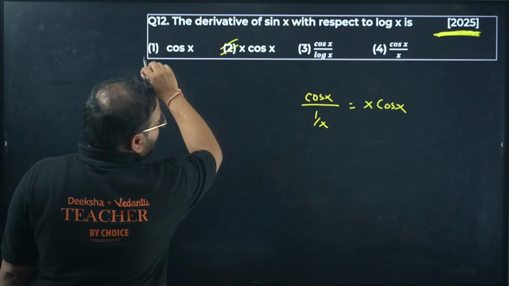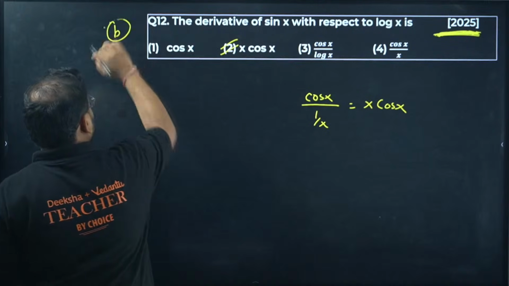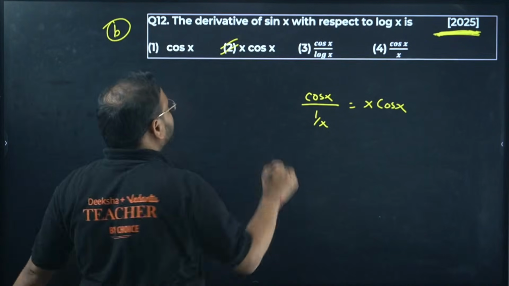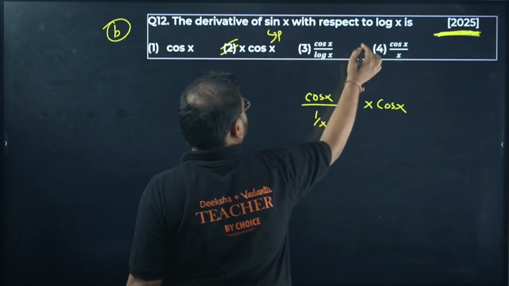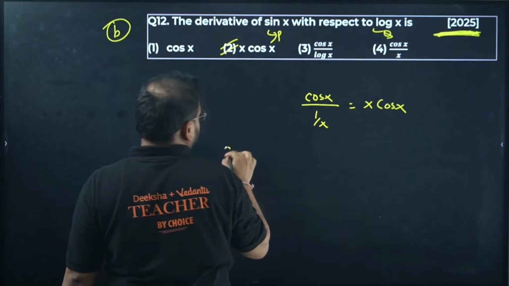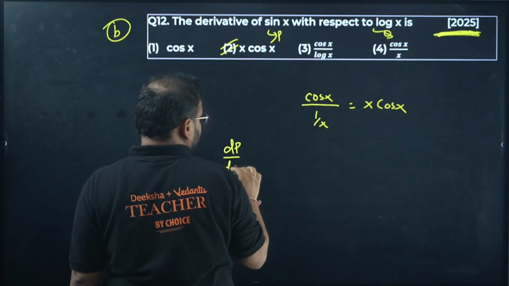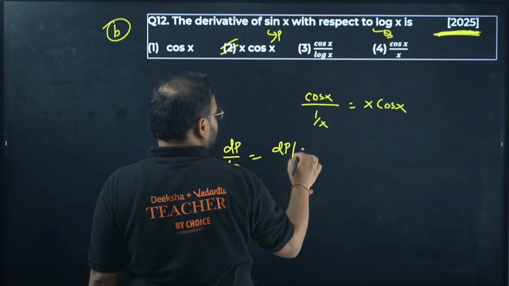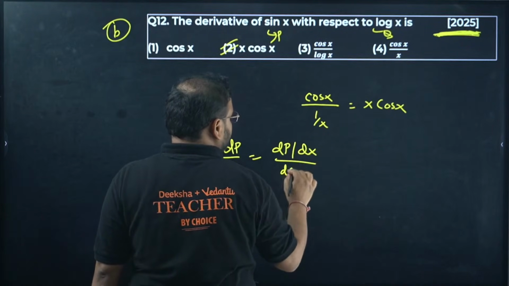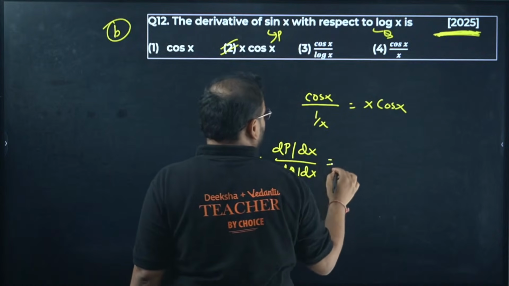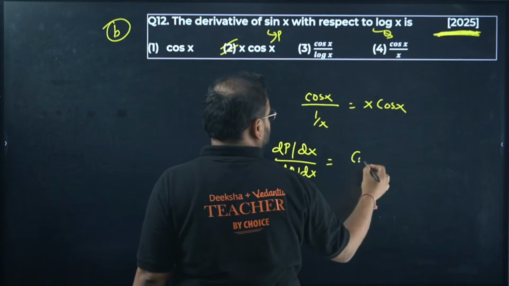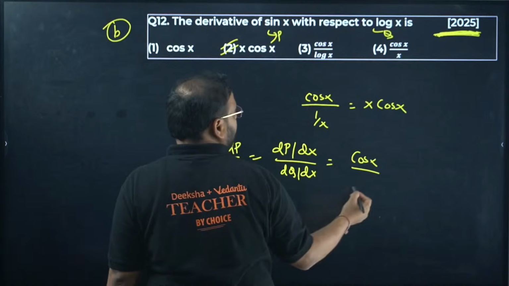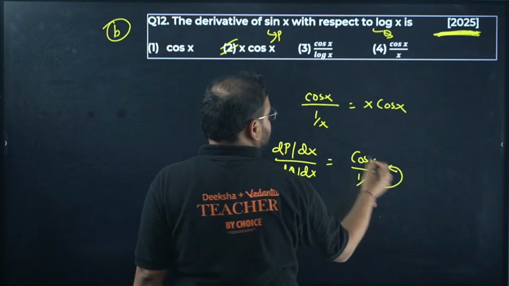This is a function P and this is a function Q. What are they asking? dp by dq. So dp by dx upon dq by dx. What is the derivative of sine? That is cos. Derivative of log is 1 by x. That's your answer.